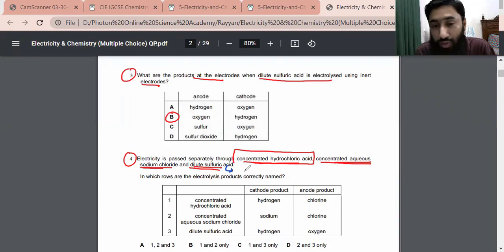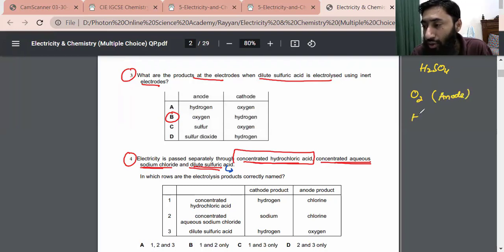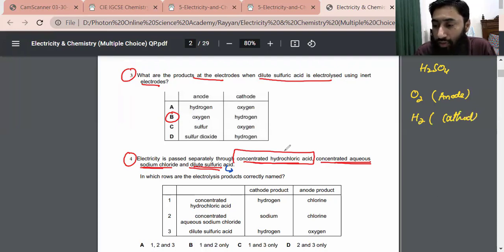When we talk about dilute sulfuric acid, we are pretty much familiar that oxygen gas will be given off at the anode. Hydrogen gas will be given off at the cathode. And what about concentrated hydrochloric acid? In concentrated hydrochloric acid, first of all we get hydrogen ion and chloride ion.